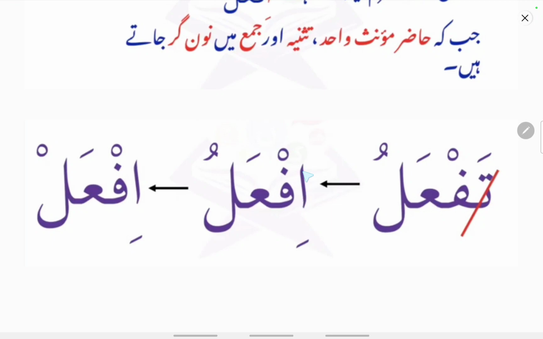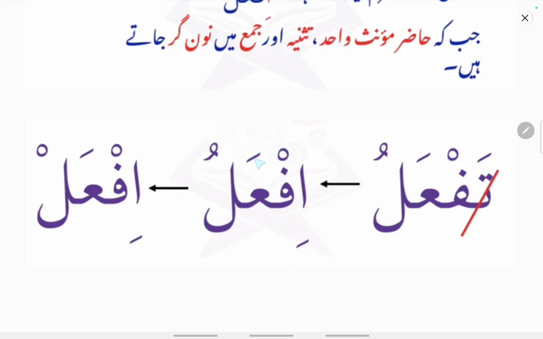And add alif. This alif is known as arzi alif, that is a temporary alif, and this alif will receive a kasra or a dhamma. It will not receive a fatha. Whether it receives a kasra or a dhamma depends on the ain kalima. If the ain kalima has a fatha or a kasra, this alif will receive a kasra.